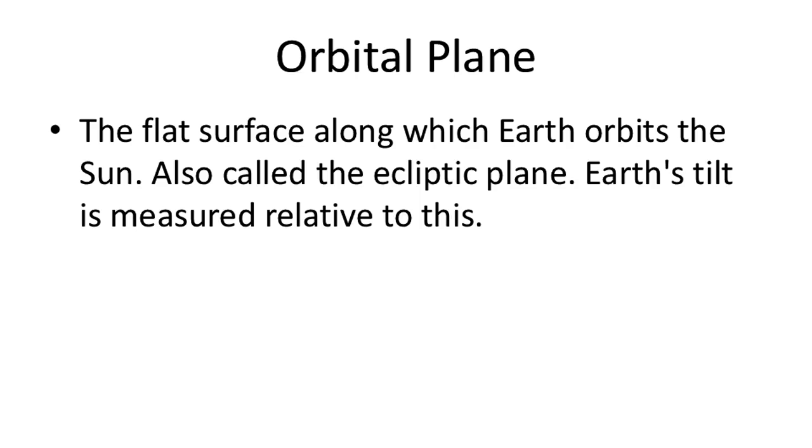The orbital plane, also known as the ecliptic plane, is the imaginary flat surface that represents the path along which Earth orbits the Sun. It defines the geometric shape of Earth's orbit, which is slightly elliptical but nearly circular. Earth's axial tilt, approximately 23.5 degrees, is measured relative to this plane. Instead of standing straight up relative to its orbit, Earth's axis is tilted, which has major effects on sunlight distribution across the globe, the occurrence of seasons, and the length of days and nights throughout the year. The tilt of Earth's axis in relation to the ecliptic plane is the fundamental reason we experience seasonal changes.